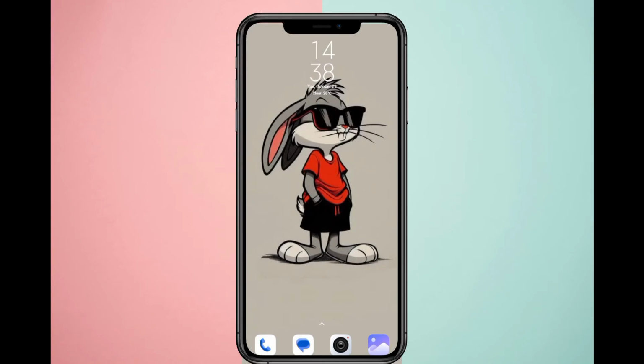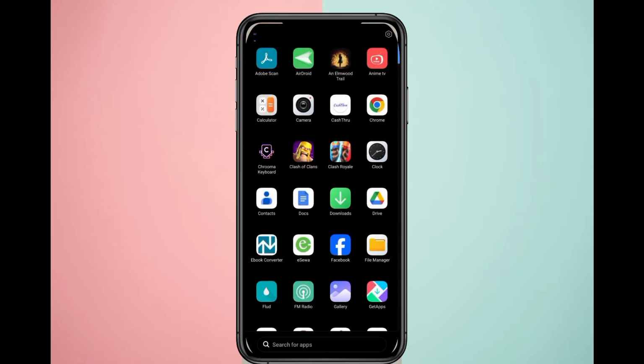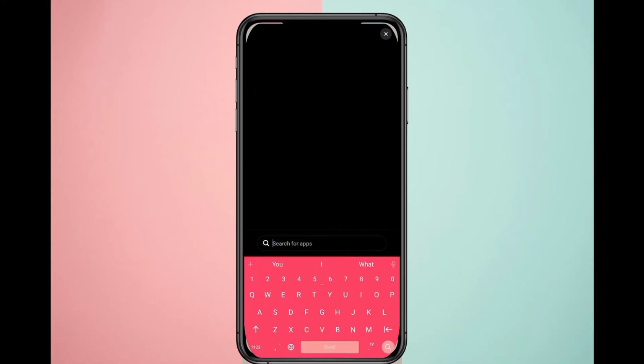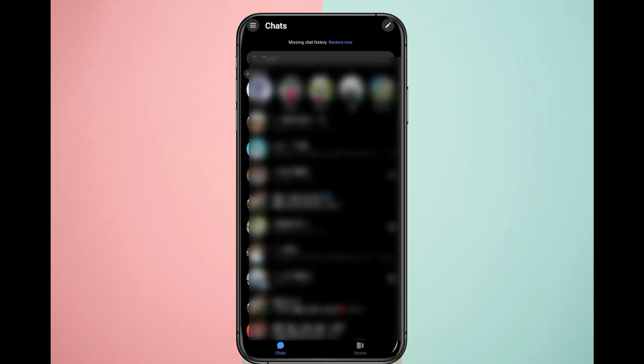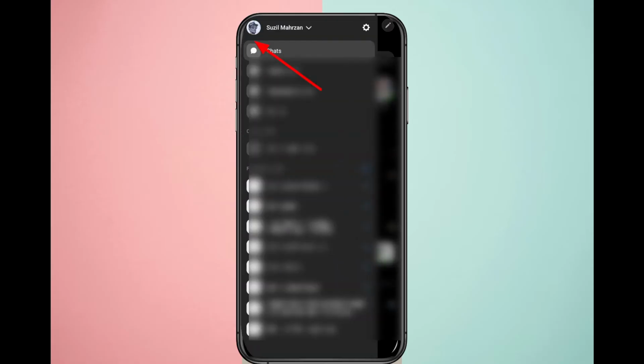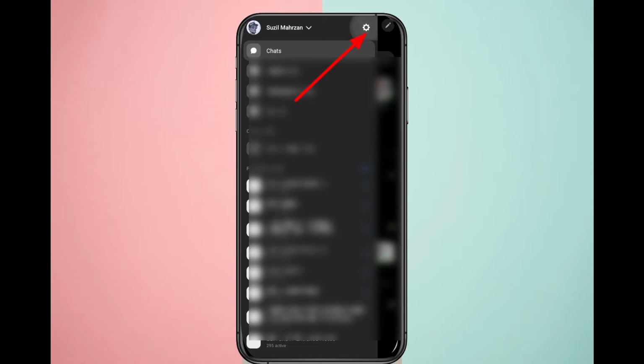Today we are going to learn about how to change notification of your Messenger app. To change your Messenger notification, first open your Messenger app on your device. Click the button over here. After that, go to the settings menu.